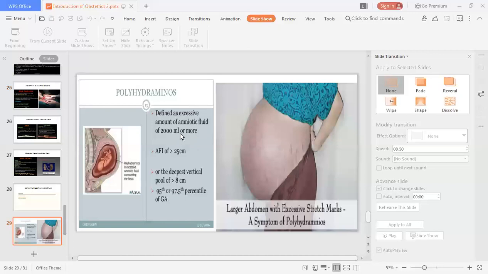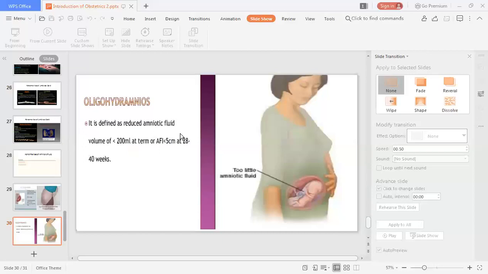That is polyhydramnios. And exactly opposite to that, if the fluid is decreased, that is called oligohydramnios. So how much fluid? The volume is less than 200 ml, with AFI less than 5 centimeters at 28 to 40 weeks. So there is too little amniotic fluid, movement does not take place properly, and development of the fetus does not take place properly.